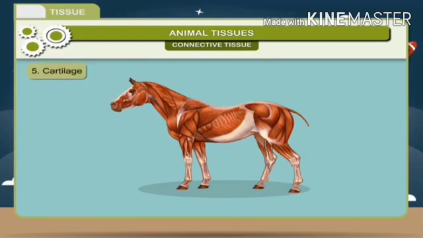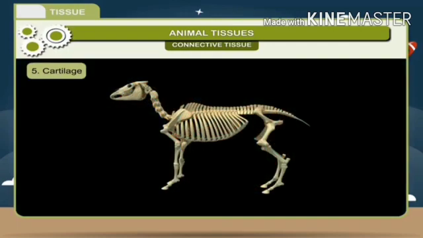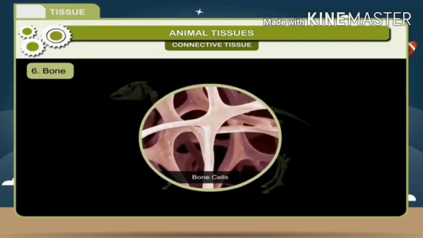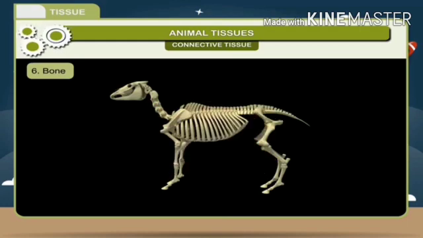5. Cartilage. These are the tough, elastic tissues that are found in the nose, throat, ear, and in other parts of the body, and form most of the skeleton in infancy. 6. Bone. It is a hard connective tissue and is the major part of vertebrate animals. It is composed of living tissue such as bone cells, fat cells, blood vessels, and non-living materials like water and minerals.